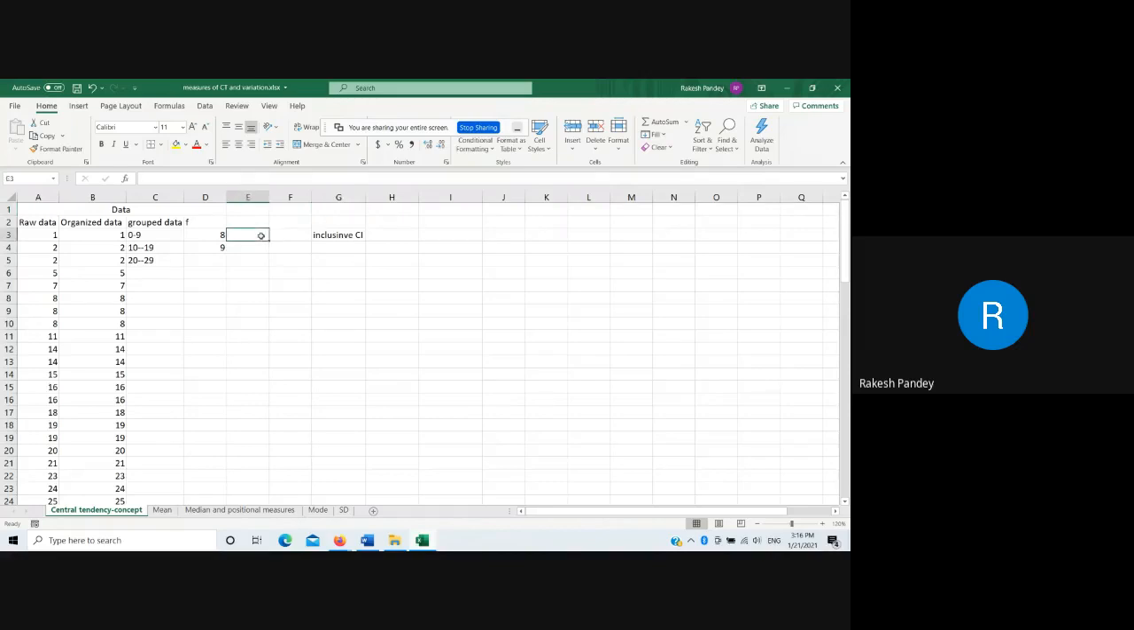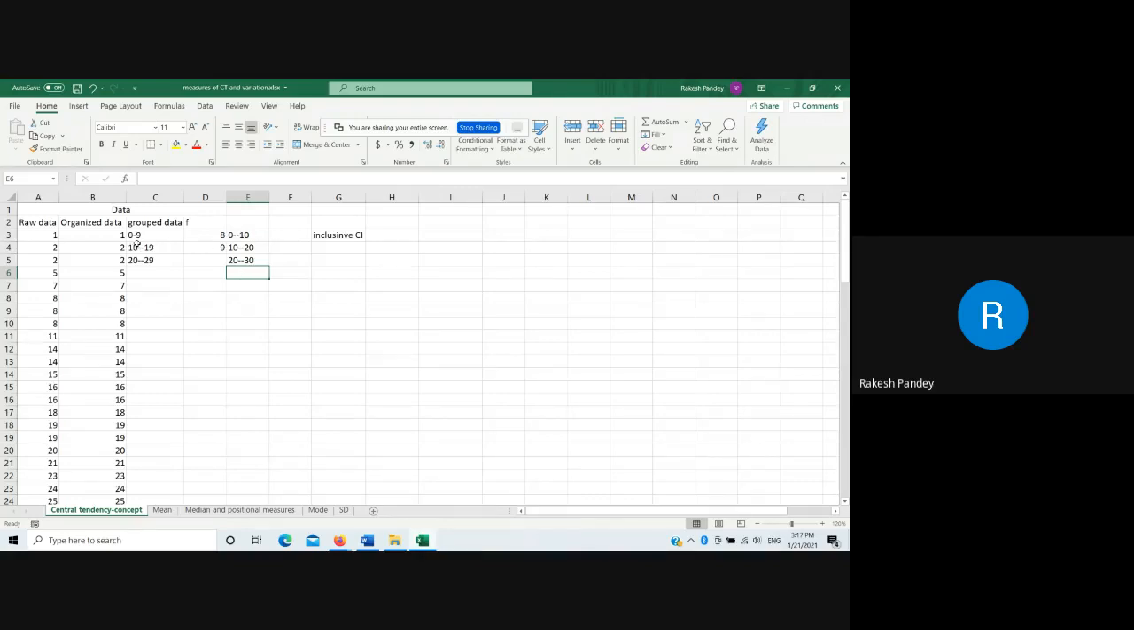But we can create a different class interval also, for example, 0 to 10, then 10 to 20, and then 20 to 30. These basic concepts will be used, and today I will try to finish at least one computation, that is the measures of central tendency, one thing that is mean, at least.